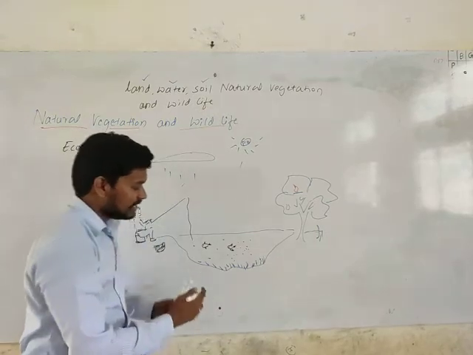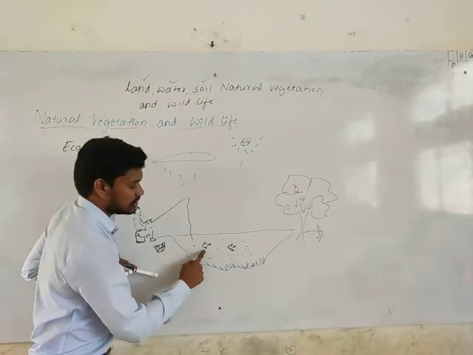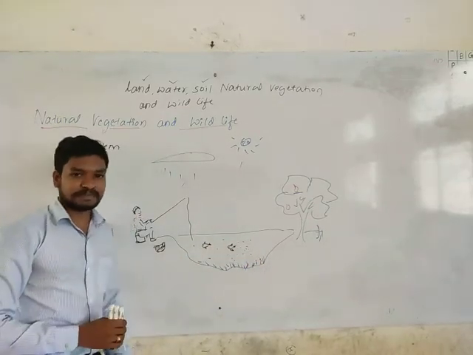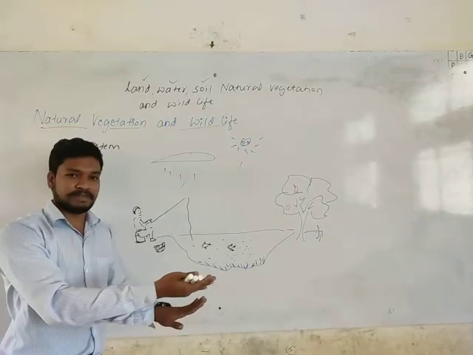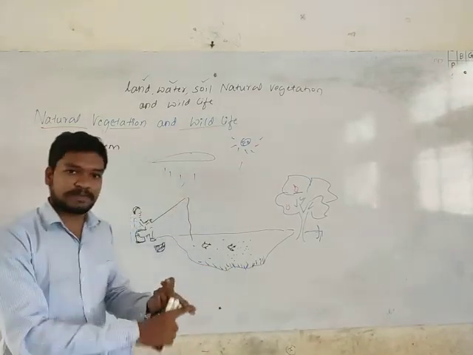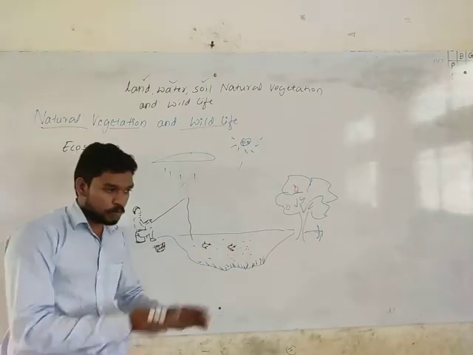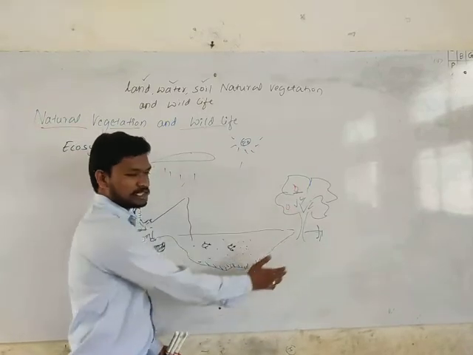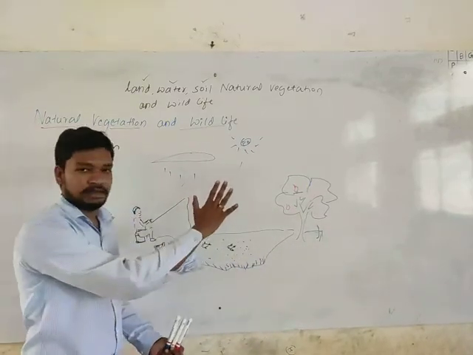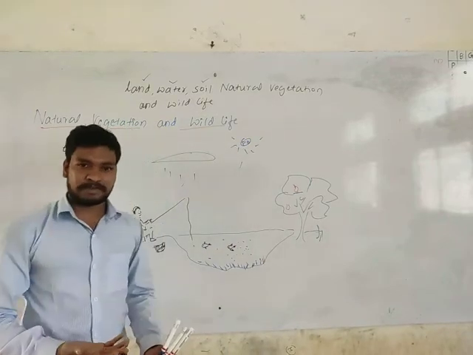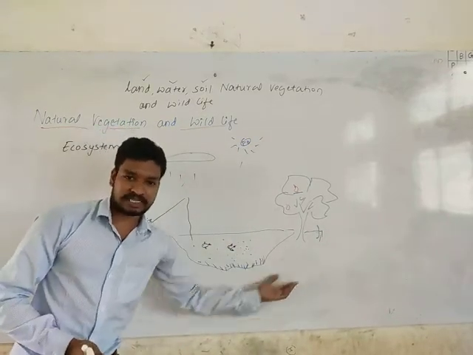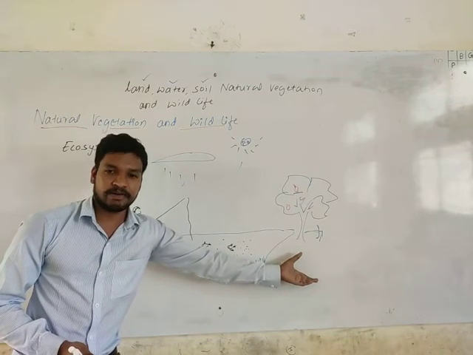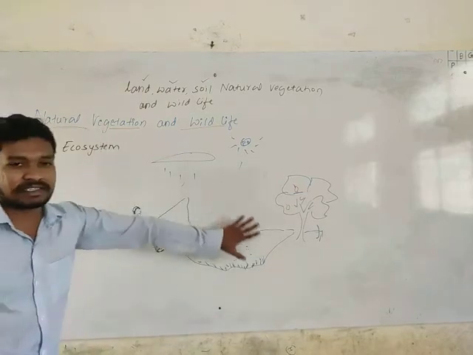So this interaction or interdependence of living things with other living things in its natural environment is called an ecosystem. In the natural environment, we are dependent on the natural environment as well as on other living organisms. Not only one, we require both, these fish and these plants, along with all this. Without sunlight and land, nothing could exist on the earth's surface. Land is the biggest example of the natural environment. So it's called an ecosystem.